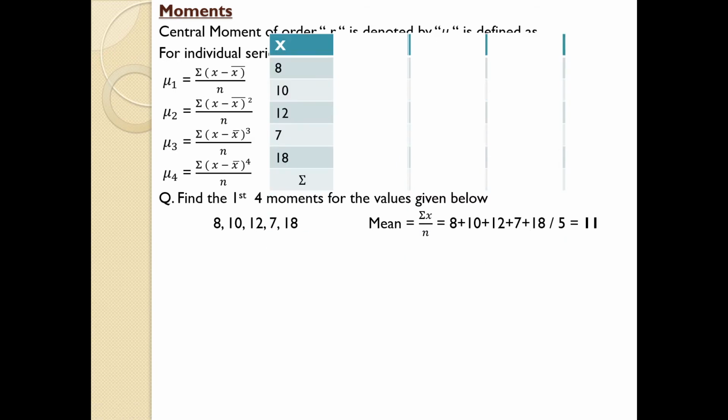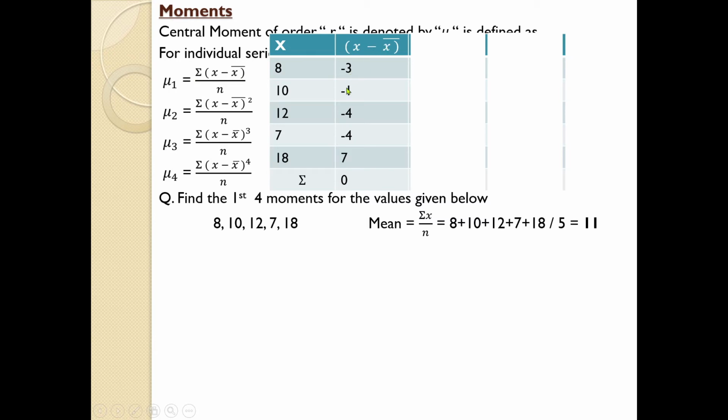Then you have to prepare a table on the basis of the details given in the question, because we have to add more columns regarding the computation part. First one is x, next one is x minus mean. For the computation you need sigma x minus mean, that is the total of x minus mean. So you need to consider x minus mean.